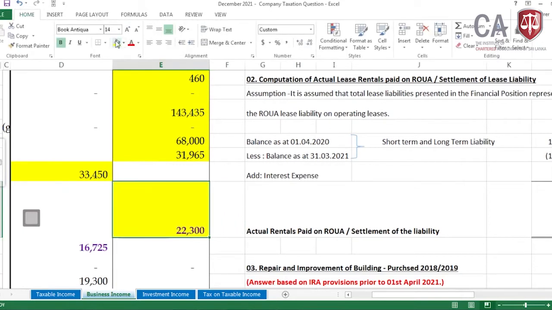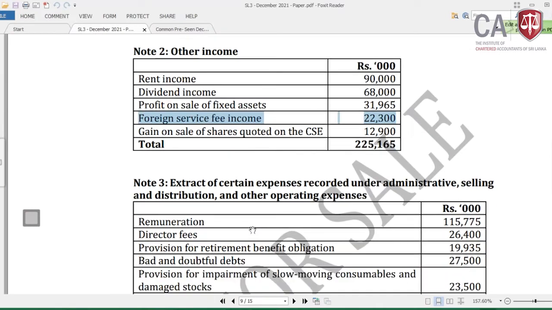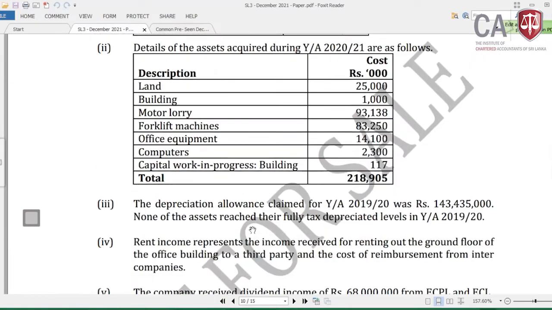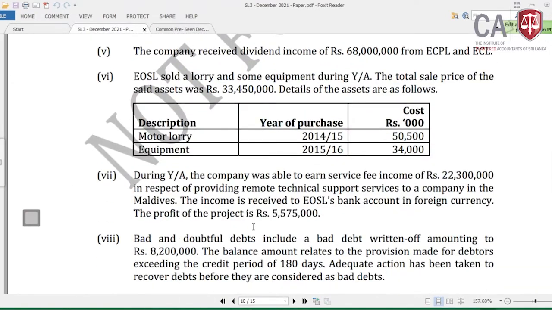Now there is a hidden thing, Lamai. In the adjustments you can see it has given in the paper what? It's the profit of the project from providing this remote technical support. The profit from the project is rupees 5,575,000. Now what has happened?